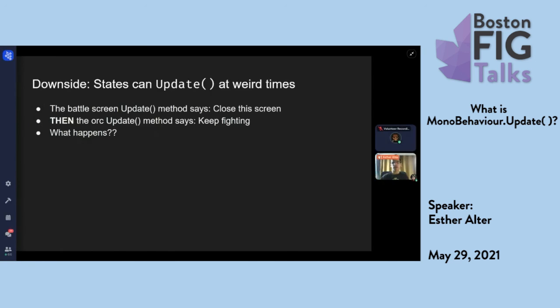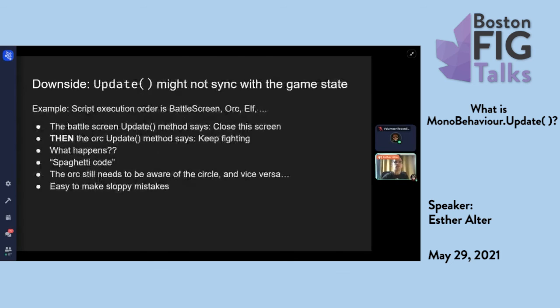Now, what if on update the screen gets closed, and then the orcs update, and that says keep fighting? What happens? What happens if the orcs are fighting but the battle is over? Who knows? Anything could happen at that point. It depends on how your code is structured. So now you have to have a thing where the orcs have to be aware that the screen was closed, and the screen has to be aware of the orcs, and so on. So you get what's called spaghetti code.